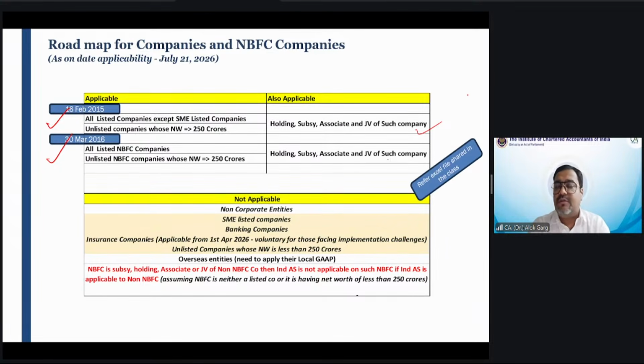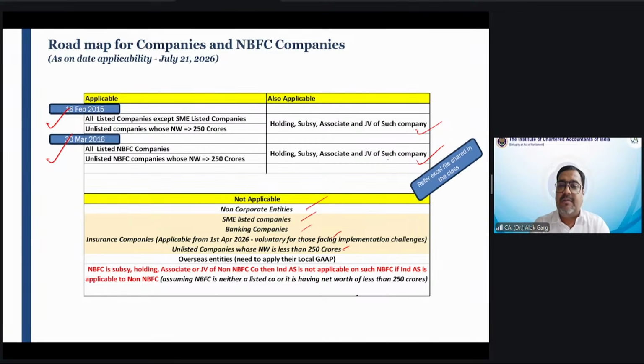On the 30th March 2016 notification, Ind AS is applicable to all listed NBFC companies, and to unlisted NBFC companies whose net worth is greater than or equal to 250 crores. The holding, subsidiary, associate, and JV of such company is also applicable. Not applicable to non-corporates. SME listed companies can apply voluntarily. Banking companies are not applicable and cannot apply voluntarily. Insurance companies have to apply from this year, with 1 year relaxation.